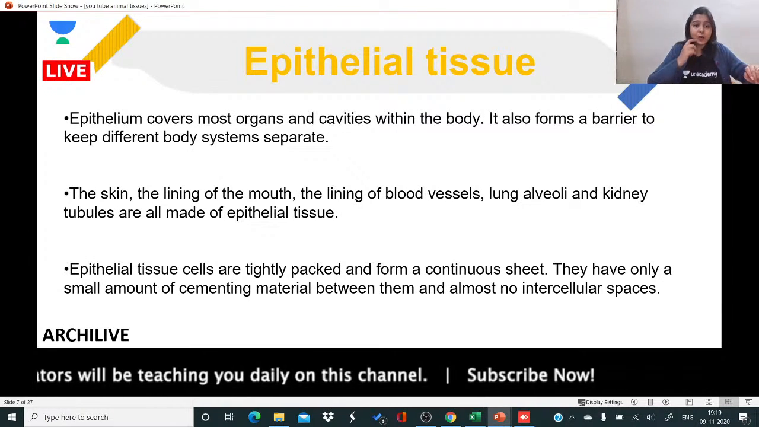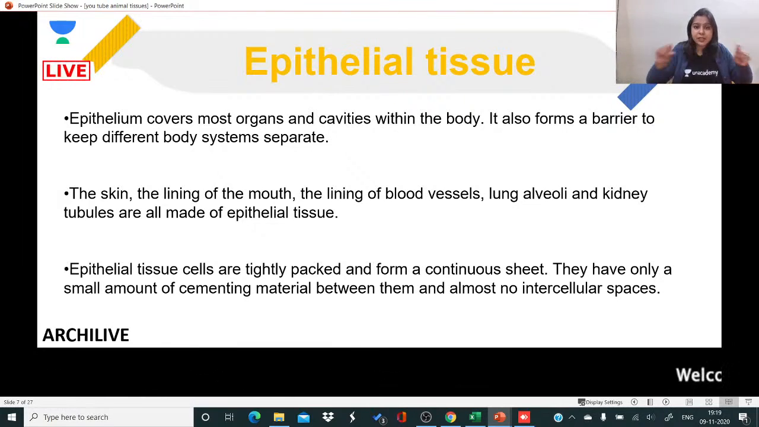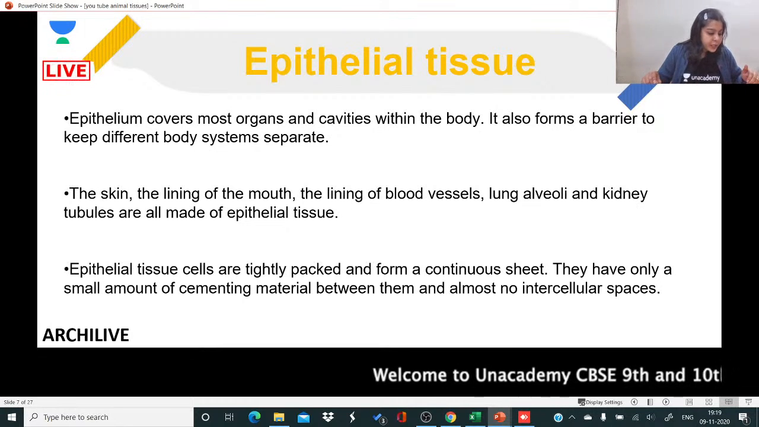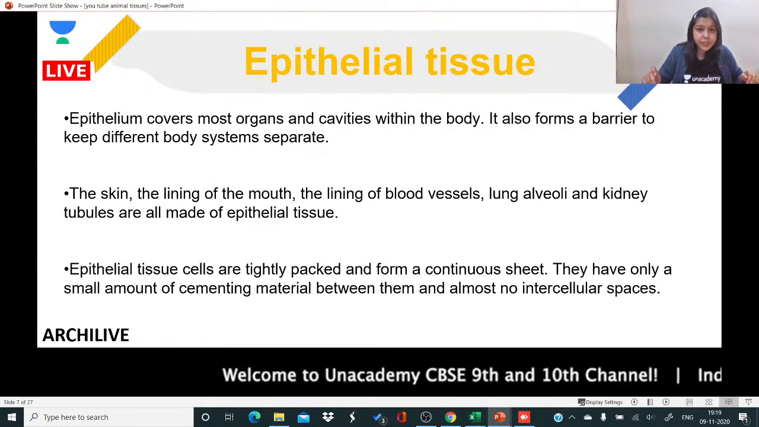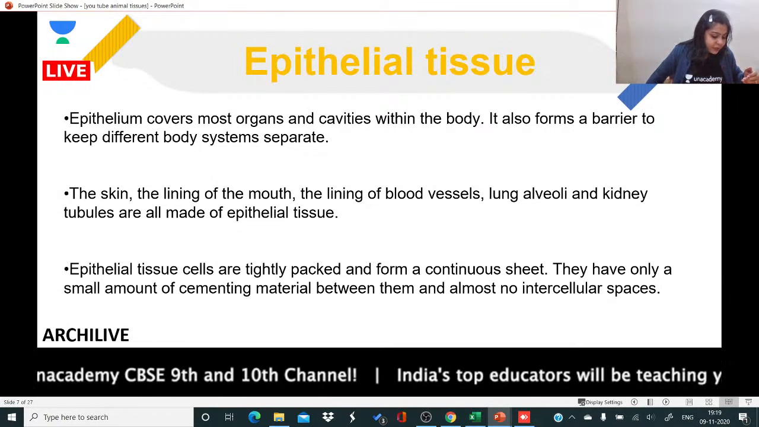Okay, so the skin, the lining present in the mouth, the lining of the blood vessels. What are blood vessels? What are the kinds of blood vessels that we have? Come on, let me just see how much you know about biology. What are the kinds of blood vessels that we have, you and I, humans? What are the kinds of blood vessels?